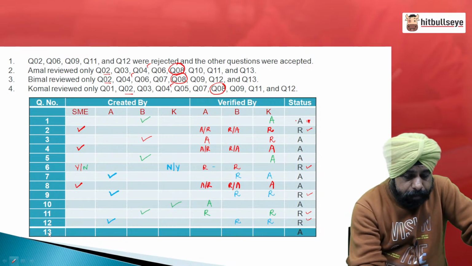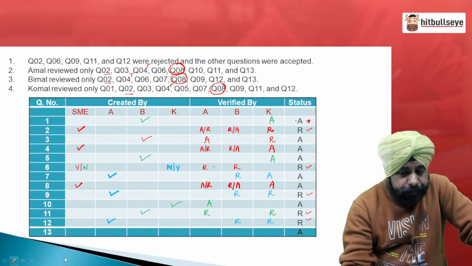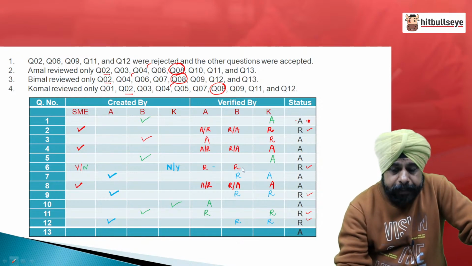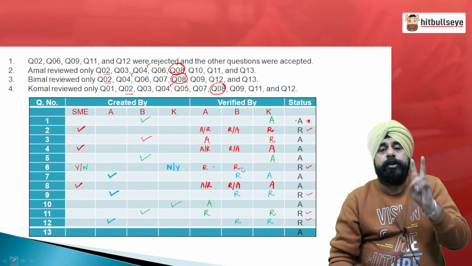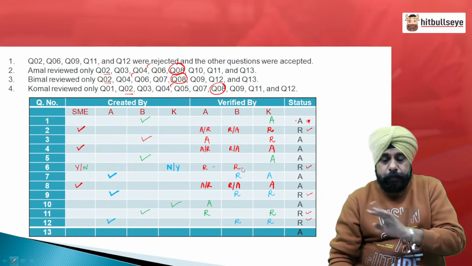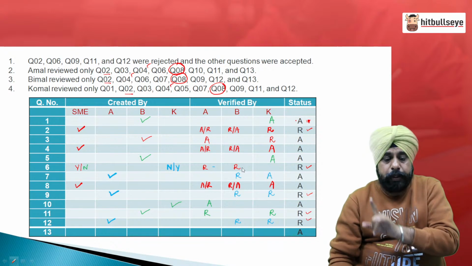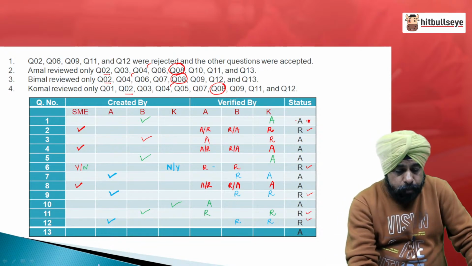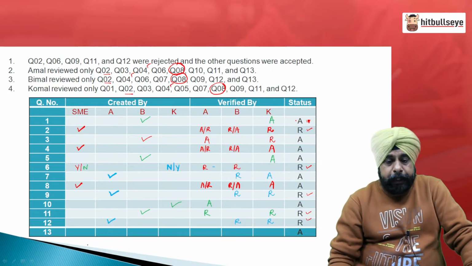and it would have been rejected by B as well, because two people have to review a question created by a reviewer. So, this is for question number 6. And now we go to the last question, question number 13.